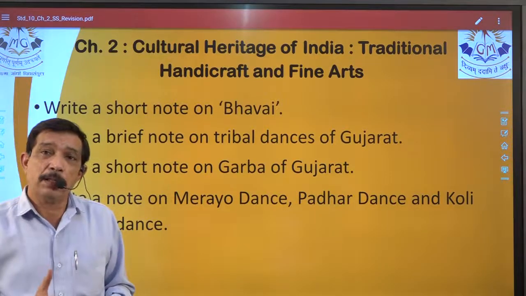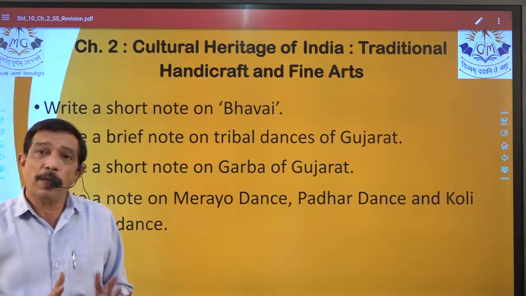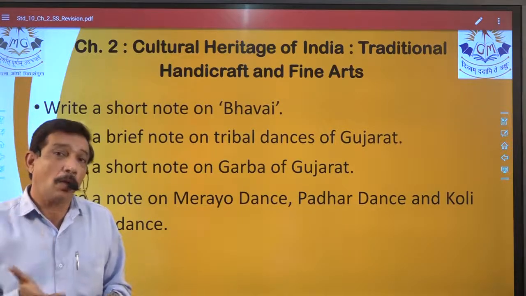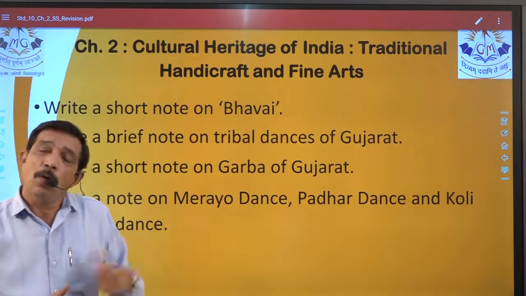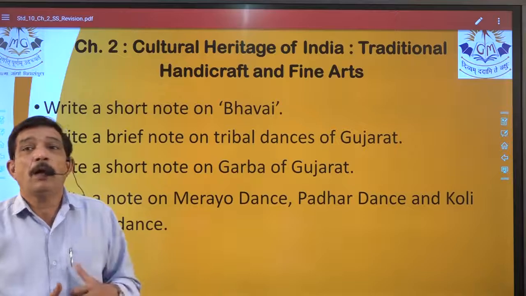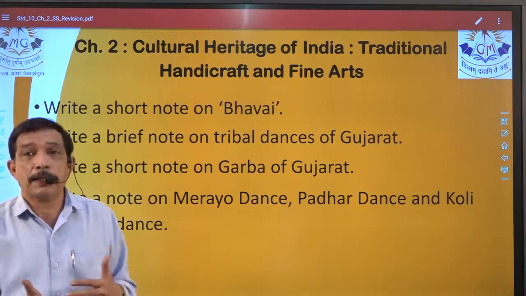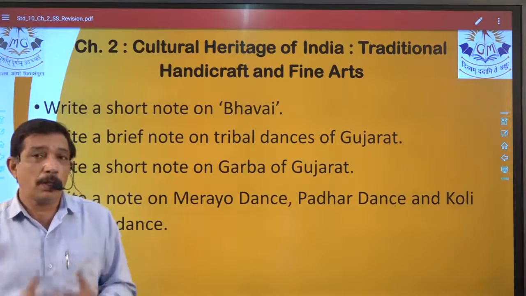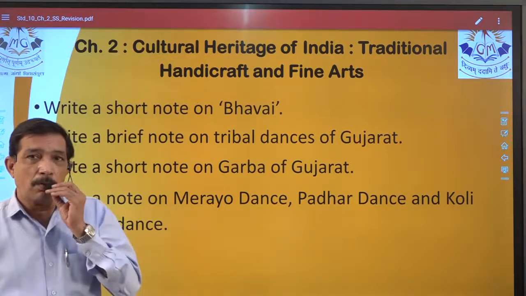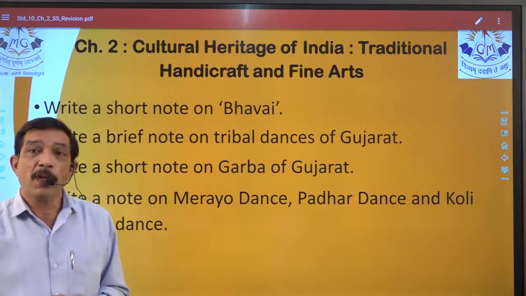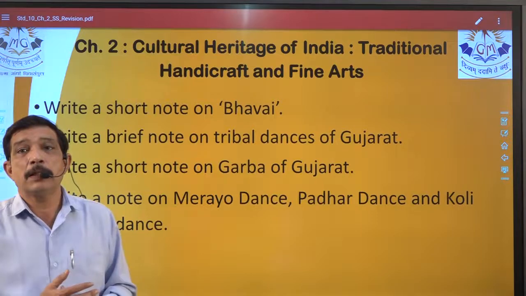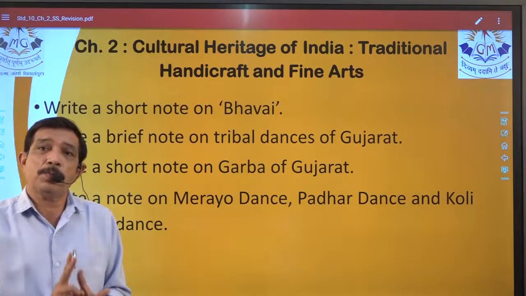Same way, fill in the blanks. Yes, in fill in the blanks you do not have any option of selecting the proper answer from the bracket, etc. You have to write on your own, right? Fill in the blanks. So a 1 mark fill in the blank can be asked from here. One word answer or one line answer can be asked from here. MCQ we are very thoroughly prepared with. So MCQ has 4 choices, and you have to make the correct choice and write the answer. So any form of the objectives can be asked, but it is fixed that 2 marks objectives will be asked.